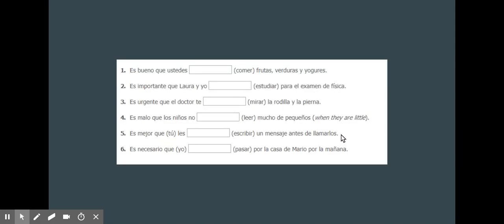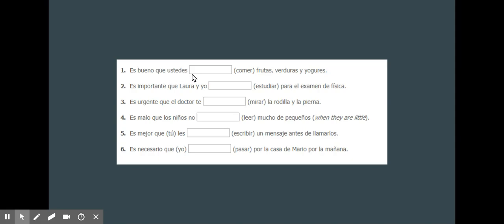And these are the main expressions here, and personal expressions that we'll be working on for the first lesson, that are always followed by the subjunctive after this clause. So, es bueno que, es importante que, es mejor que, es necesario que, es malo que, es urgente que. So as you can see, they all have that phrase que, meaning they all are followed by the subjunctive. So for the first homework assignment, all you have to do is fill in the blank with the correct subjunctive or present subjunctive conjugation of the verb.